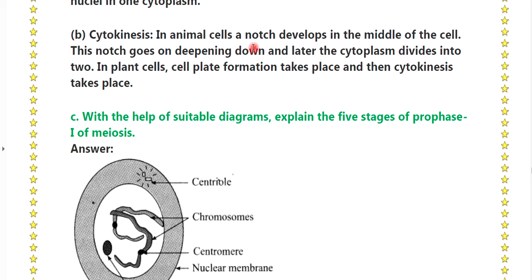Cytokinesis in animal cell: a notch develops in the middle of the cell. This notch goes on deepening down the latter. The cytoplasm divides into the 2. In a plant cell, cell plate formation takes place and then cytokinesis takes place.